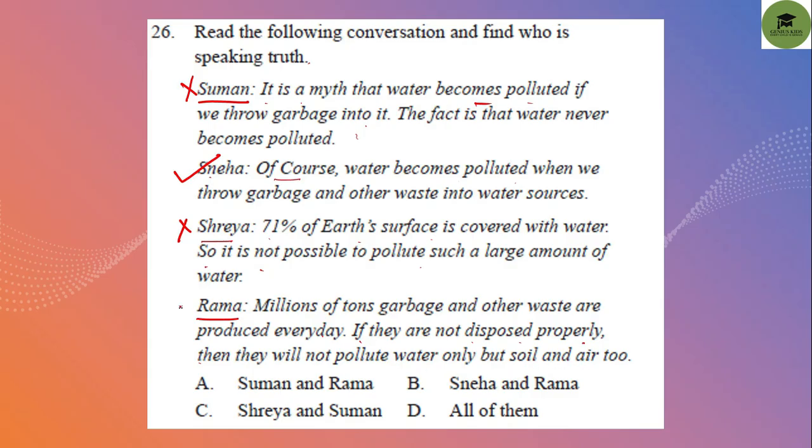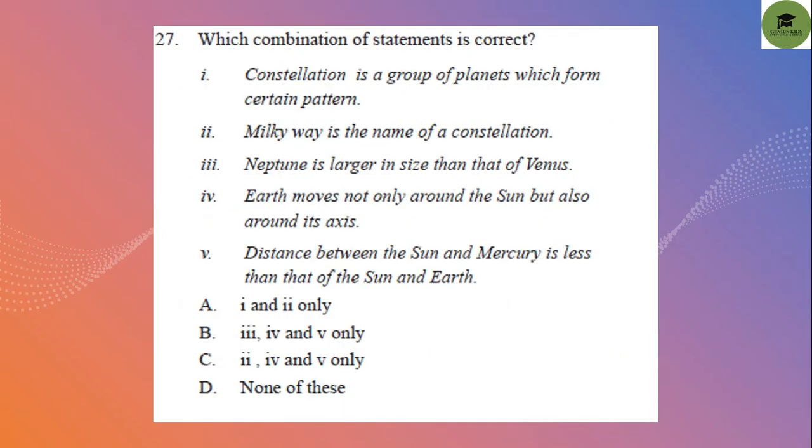So Sneha and Rama are speaking the truth. So Sneha and Rama is option B. So option B is your correct answer. Okay. Next one,